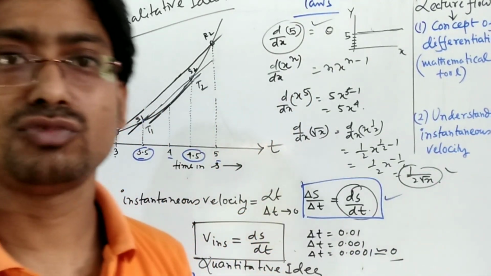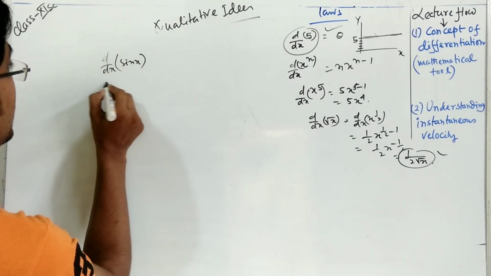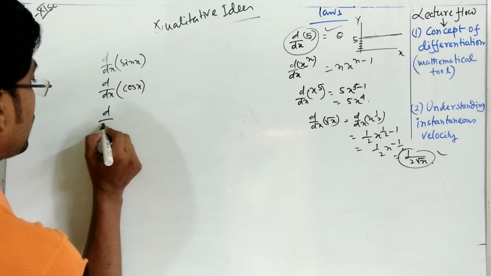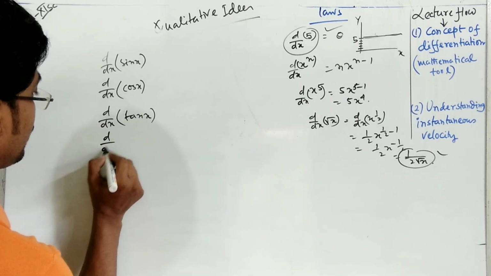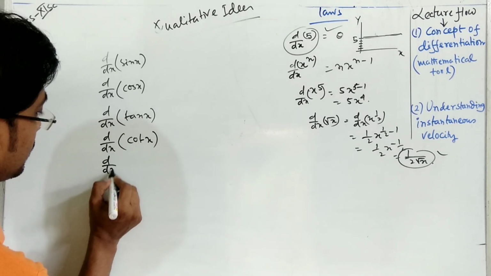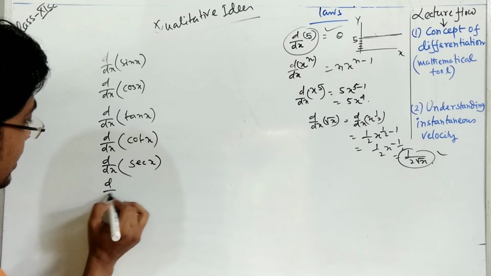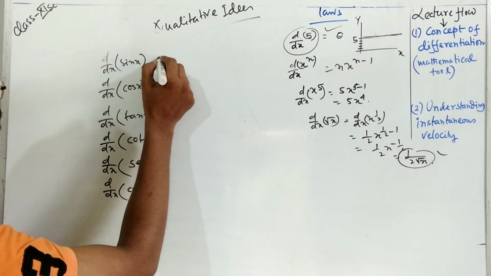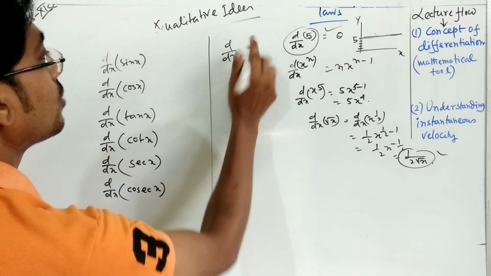Okay, so these are the formulas. Suppose d by dx of sin x, what will it be? d by dx of cos x, d by dx of tan x, d by dx of cot x, d by dx of sec x, d by dx of cosec x, and of course d by dx of e to the power x.